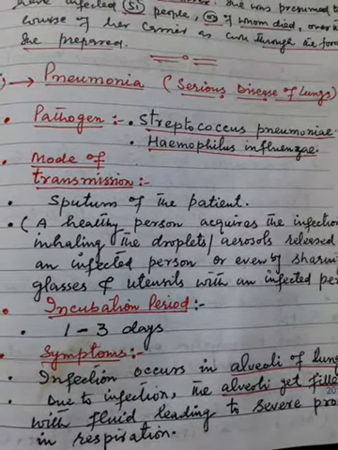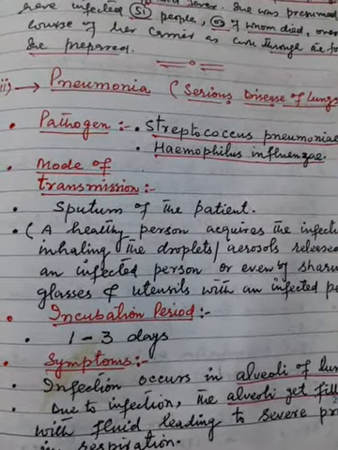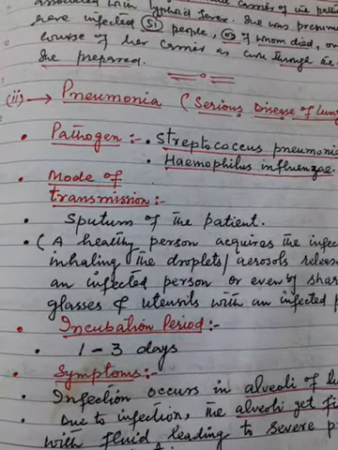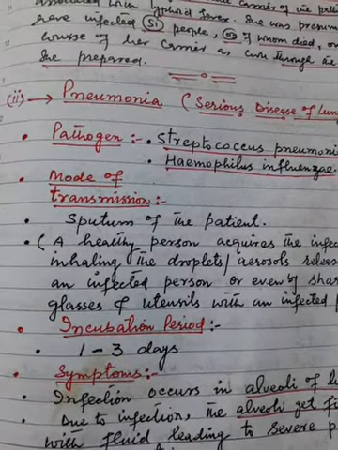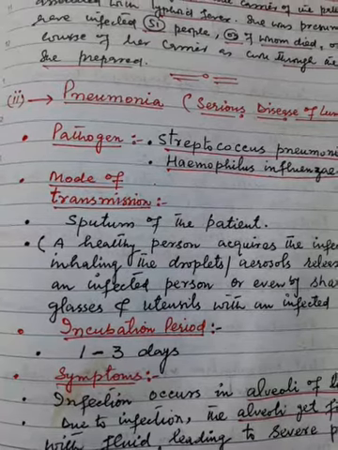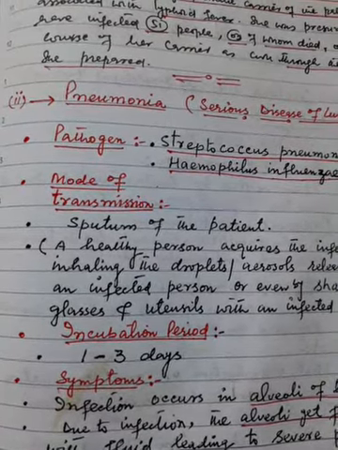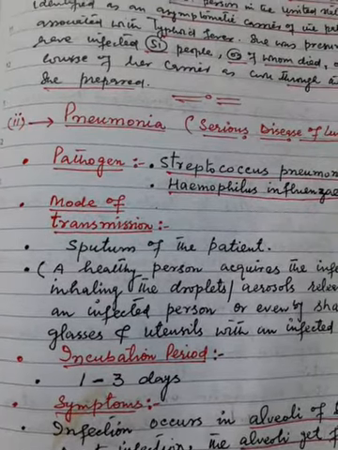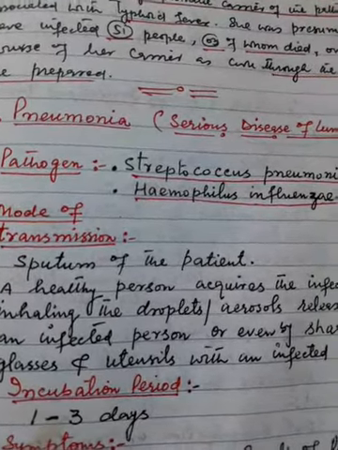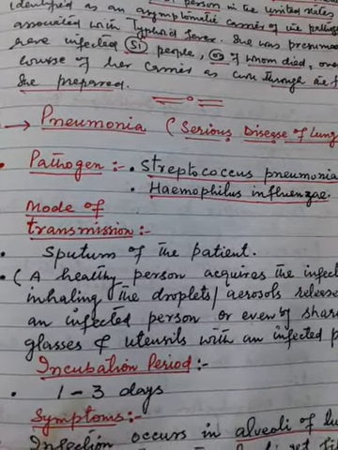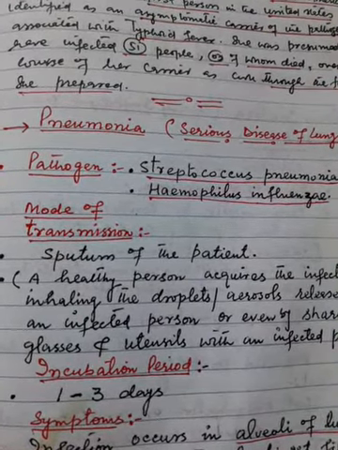Today we are continuing our class with some of the common diseases caused by bacteria, or bacterial diseases. In our previous class we had one bacterial disease, that is typhoid. Now today we are going to discuss other bacterial diseases like pneumonia, etc.